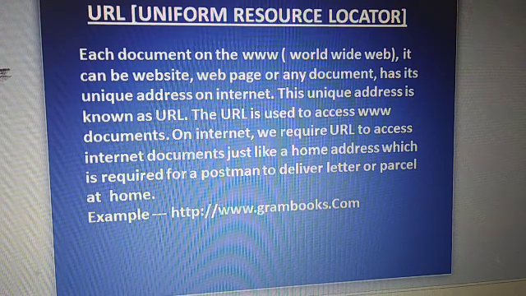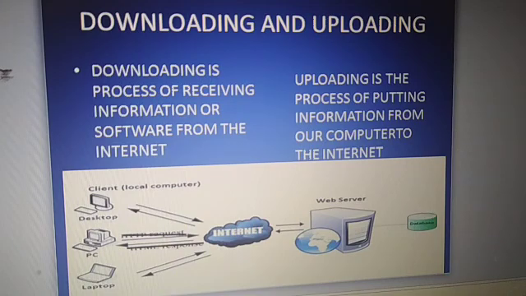Now next is downloading and uploading. These are two processes of the internet. If we receive information through the internet, that is called downloading. Downloading is the process of receiving information or software through the internet.